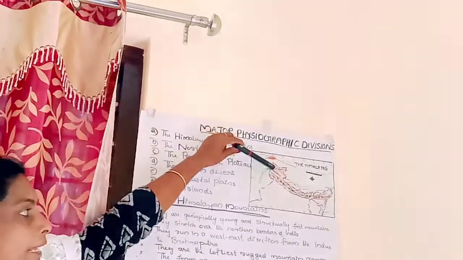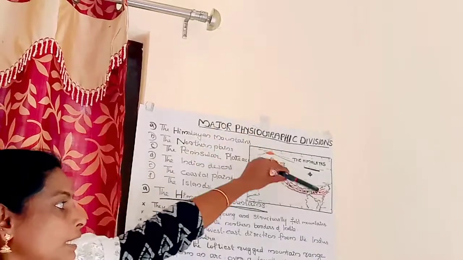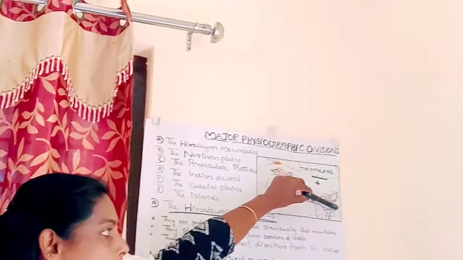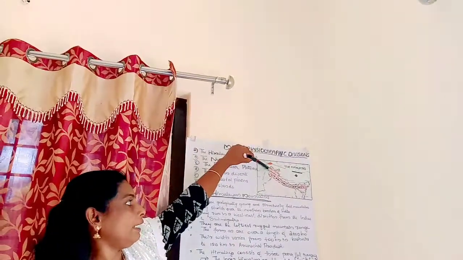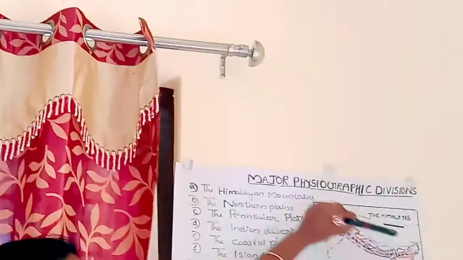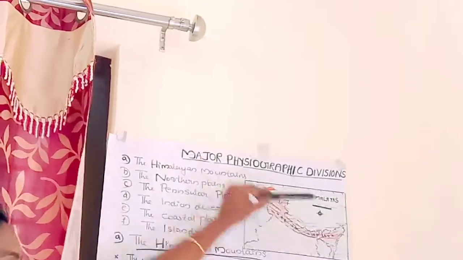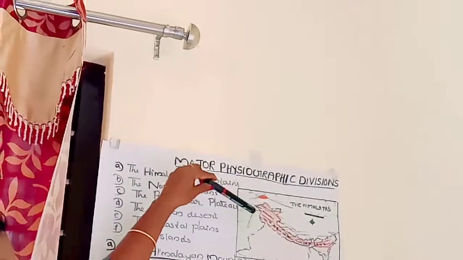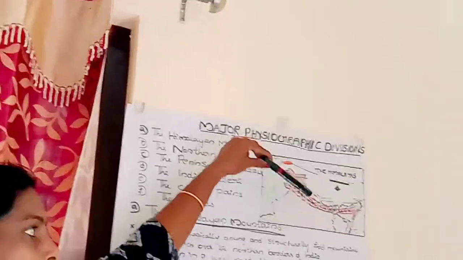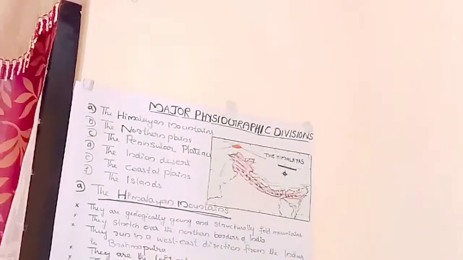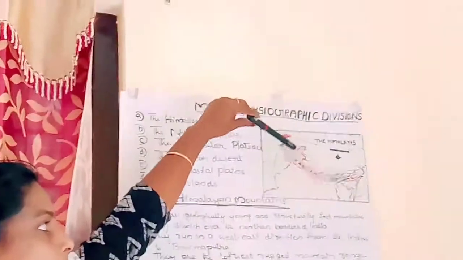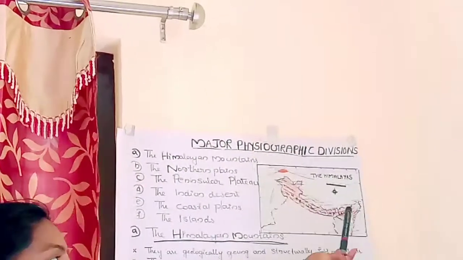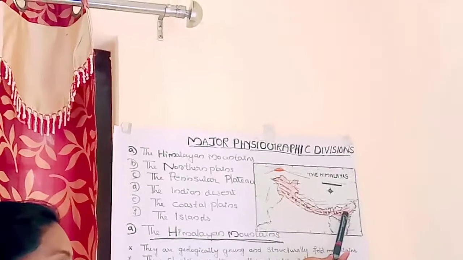And they run in a west-east direction. River Indus is here and river Brahmaputra is located here. So they run in a west-east direction from river Indus to river Brahmaputra. Another feature is that they are the loftiest, meaning the highest, rugged mountain range. Their width varies from 400 km in Jammu and Kashmir to 150 km in Arunachal Pradesh.